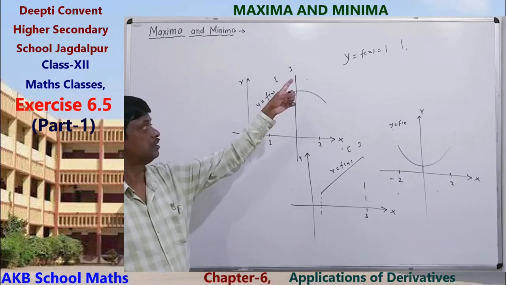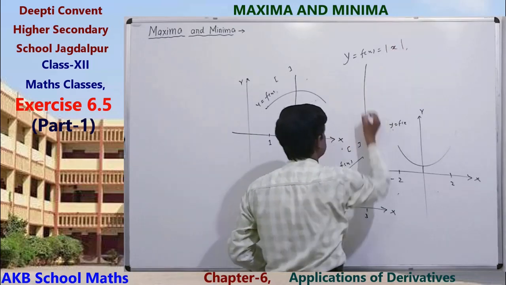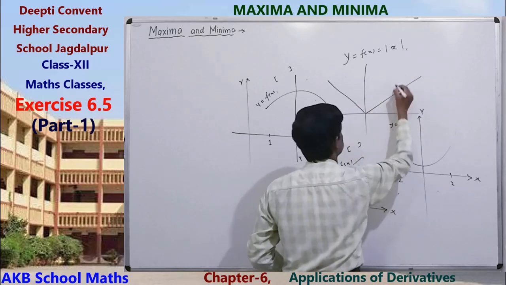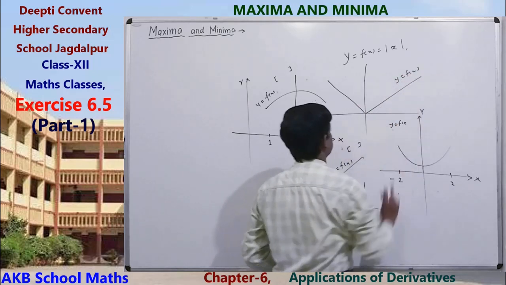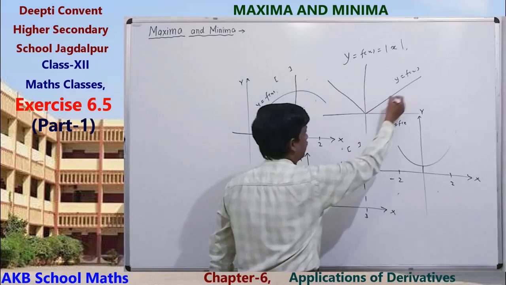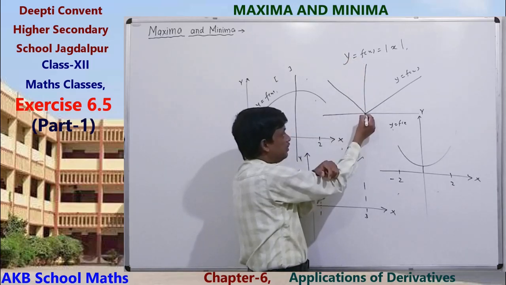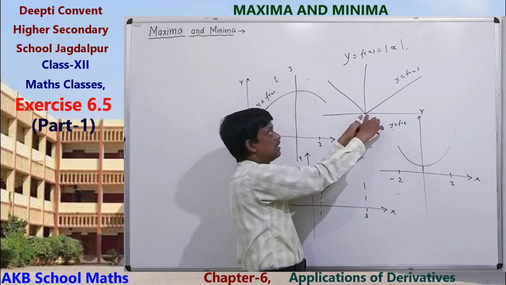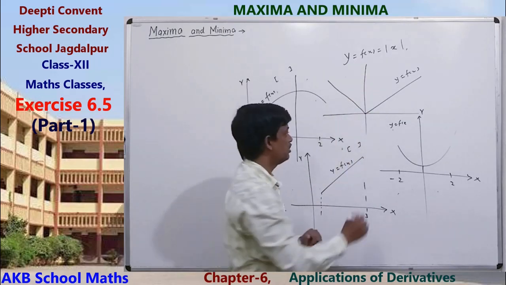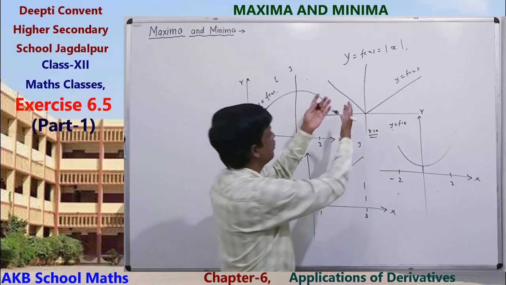y equals f(x) equals modulus function. Modulus function means modulus x. We know that its graph is like this. This is the y equals f(x) function. We see that the value of the function is minimum at the point x equals 0. So we get the minimum value at the point x equals 0. But the maximum value we cannot find.